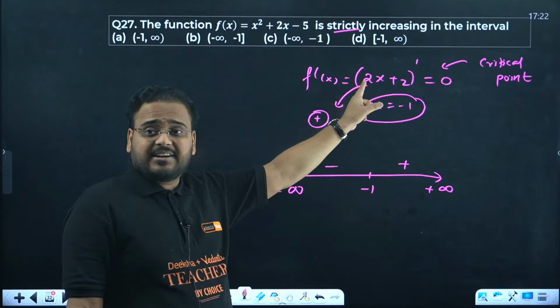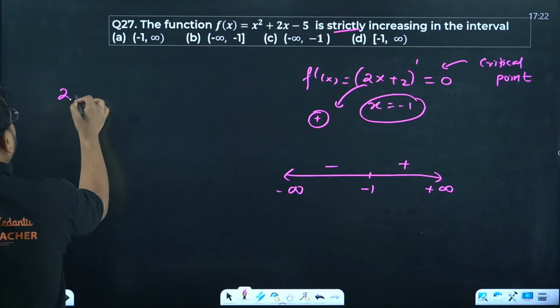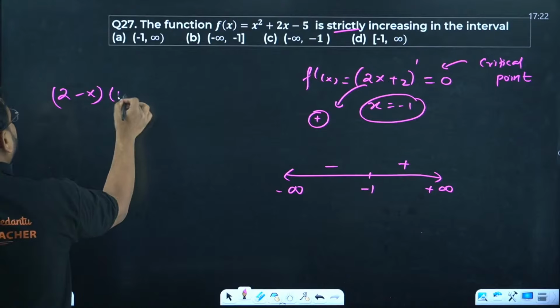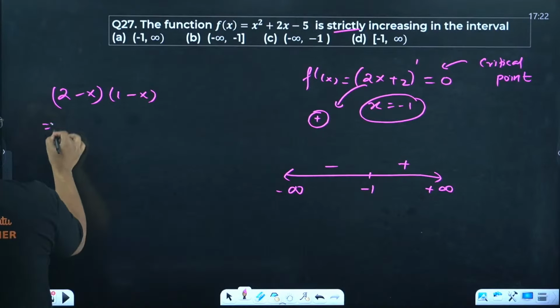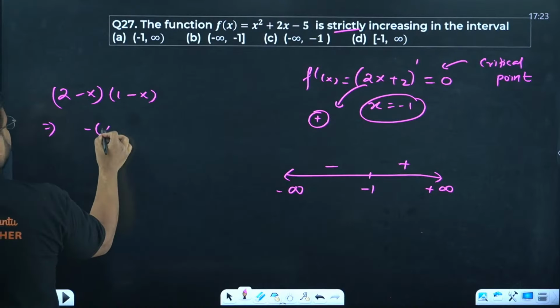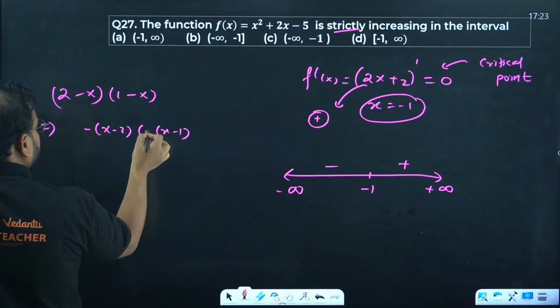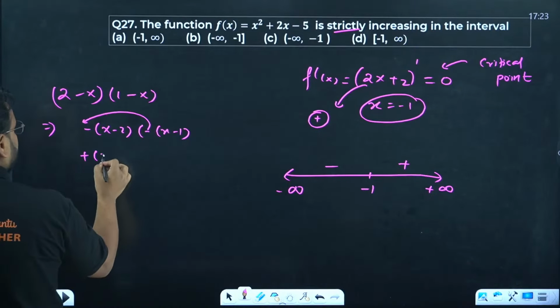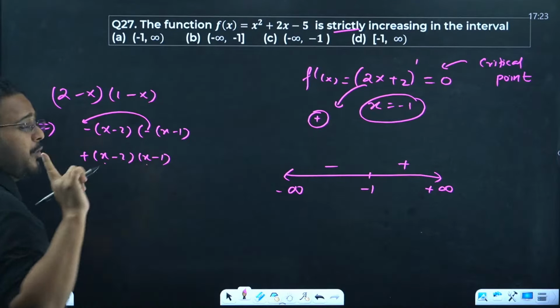If the coefficient is negative, the net coefficient, not only 1. Let's say I have 2 minus x and 1 minus x. What's the coefficient over here, guys? You can write this as minus of x minus 2, and minus of x minus 1. This minus times minus becomes plus, so the coefficient of x is positive.